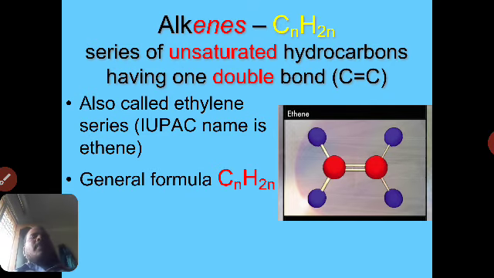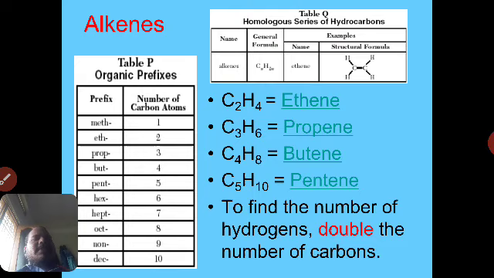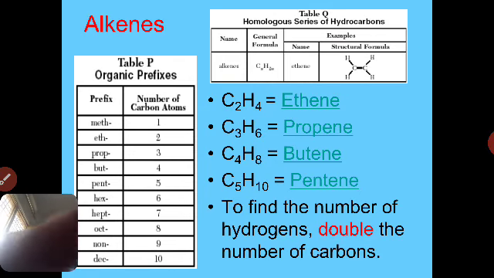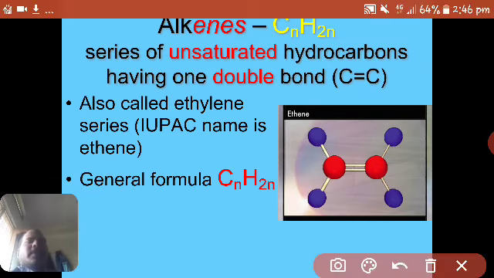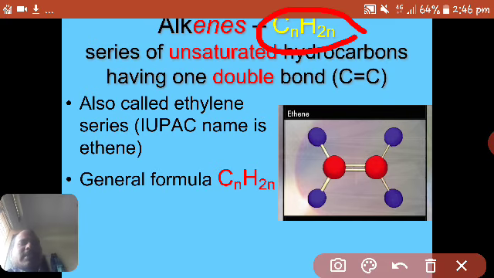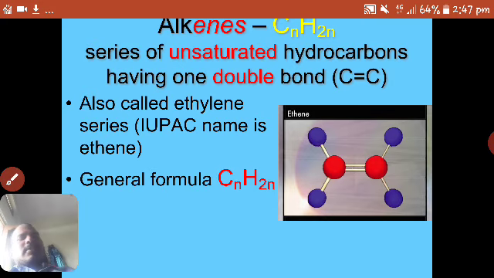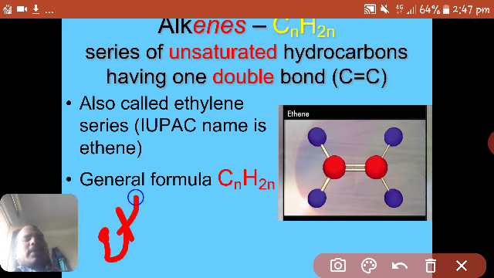To find the number of hydrogens, double the number of carbons. If you observe in alkenes, if there are 2 carbon atoms, 2 times as many hydrogens are there in that molecule. So by simply doubling the number of carbon atoms, it gives the number of hydrogens. No need of substituting in that formula.